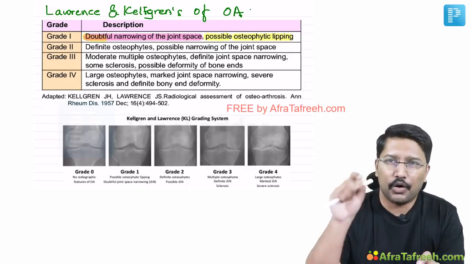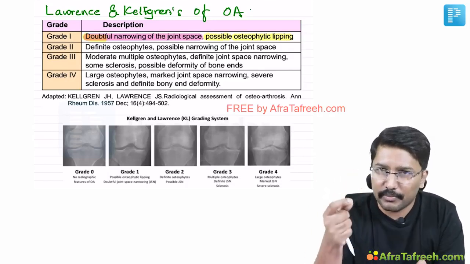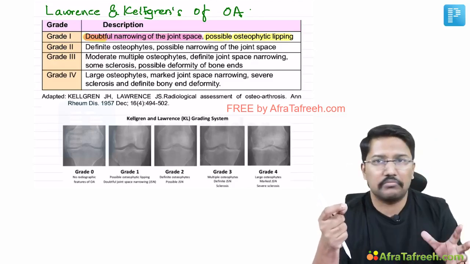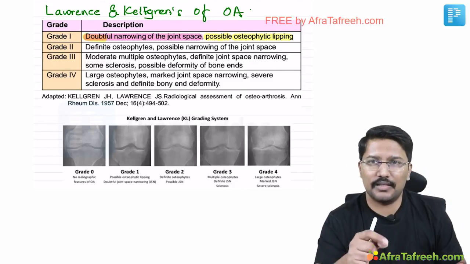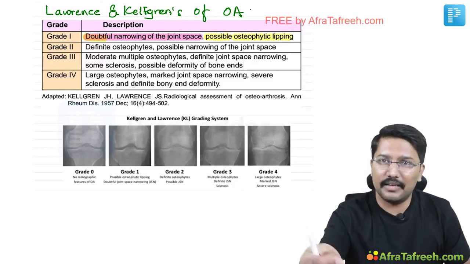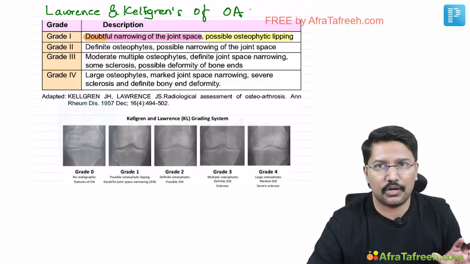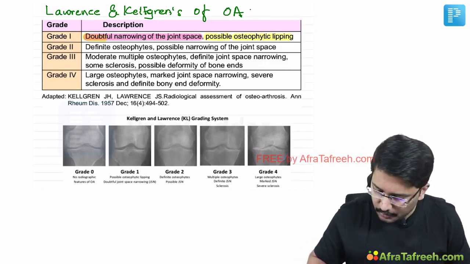In grade 1, there is some evidence of osteophytes. Nothing much about joint space narrowing. So I told you, in case of this grading system, osteophytes are leading in front of joint space narrowing. In grade 2, what happens?